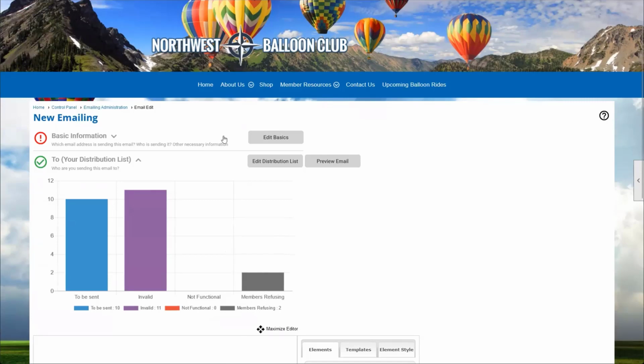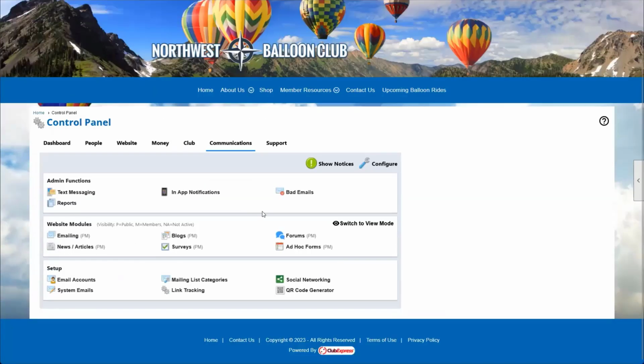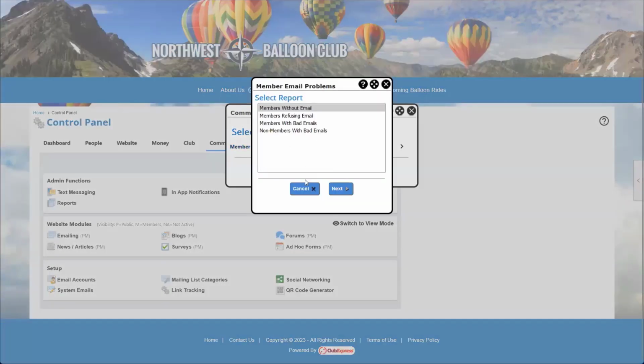I believe, though, that we have a report that might list them. Devin, if you might pop into that one. I believe there is a report within the communications tab. Yes, so members refusing email. So it would give you an idea of people who aren't getting those blast emails. So yes, if you have someone who frequently says, I don't get any of the emails that you guys send, you might check that they are opting in or out of emails to solve that problem for them.